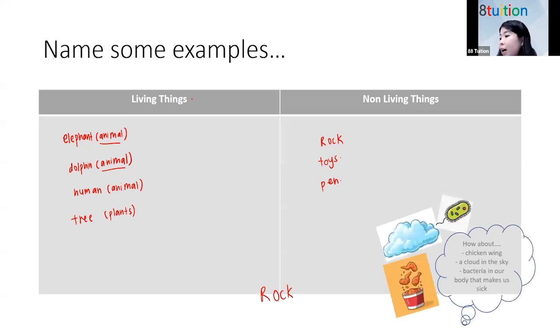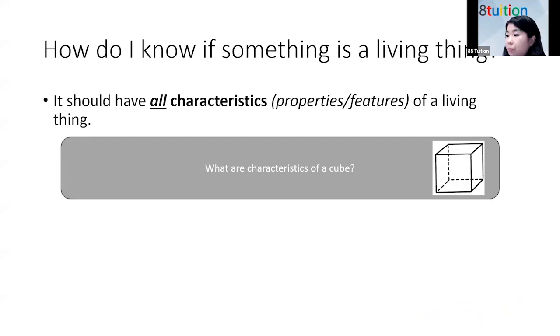Okay, so it all seems like you guys know what is a living thing and what is a non-living thing. Now, I want you all to think about these three items. We will talk about it later. I just want you to think in your mind. Is a chicken wing a living thing? Is a cloud in the sky a living thing? Is bacteria in our body that makes us sick a living thing? All right, so remember chicken wing, cloud in the sky, and bacteria in our body. Okay, let's move on.